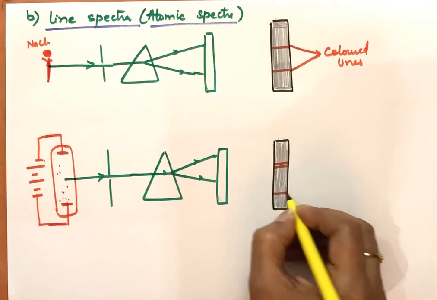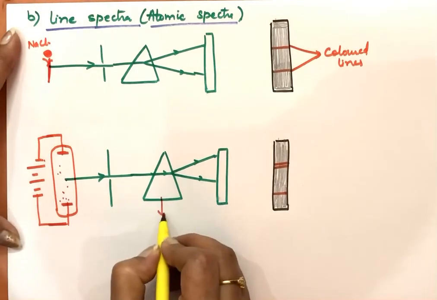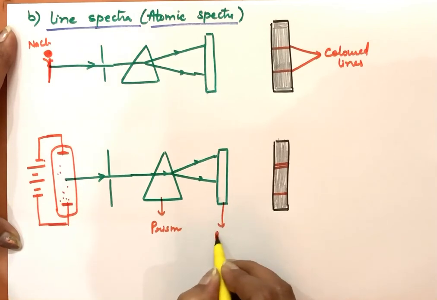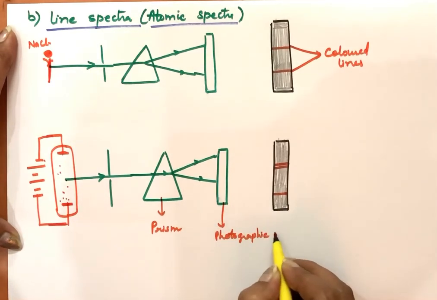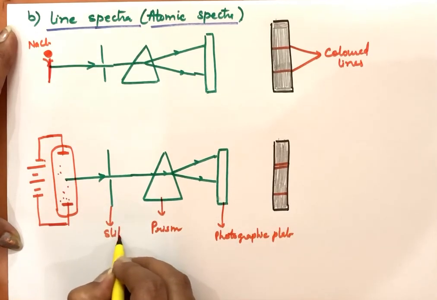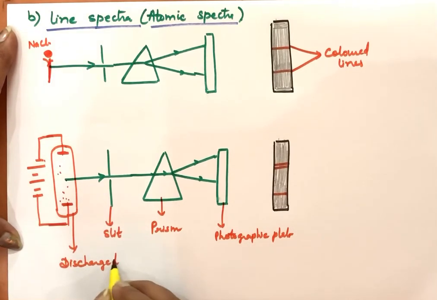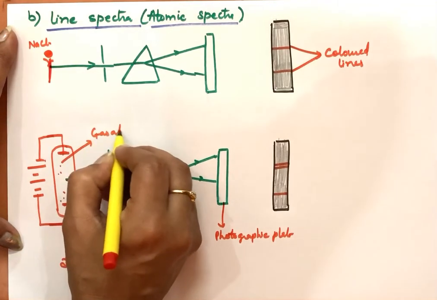So some kind of colored lines will be seen in this spectrum. Labeling will remain the same: prism, photographic plate. This is the slit to get the fine beam of these radiations. Then this is the discharge tube, gas at low pressure.